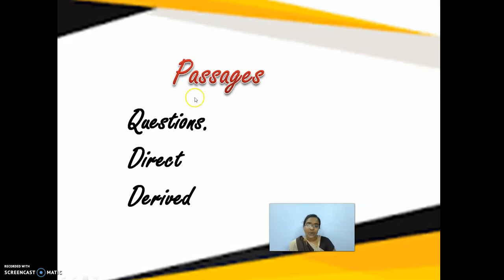That sort of passages, you can find. If you find a question type of passage, that is different in nature, and then there is the direct form of paragraph. What is called direct form of paragraph? Direct form of paragraph is nothing but you can find answers there, and derived means you have to come to a conclusion. This might be the answer, this might be the outcome. Such passages you can find.